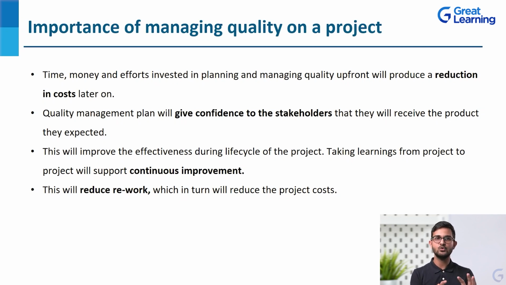Just assume 2 scenarios. Scenario number 1, where you have a proper plan from the beginning itself. You are seeing how to assure quality, whether you are meeting the requirements, the standards or not, and you are making sure from the beginning itself. You are planning accordingly. And there is scenario 2, where you are done with the project, then eventually you evaluate the quality and you find a mismatch between the actual needs that we were supposed to meet and the needs to the extent that we have met. What do you think is the better case? I want you to pause the screen for a while and think about it.